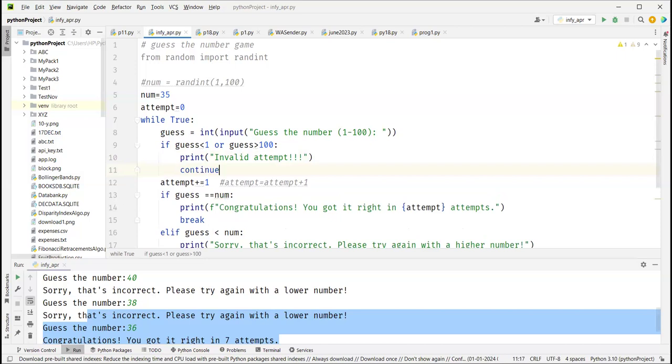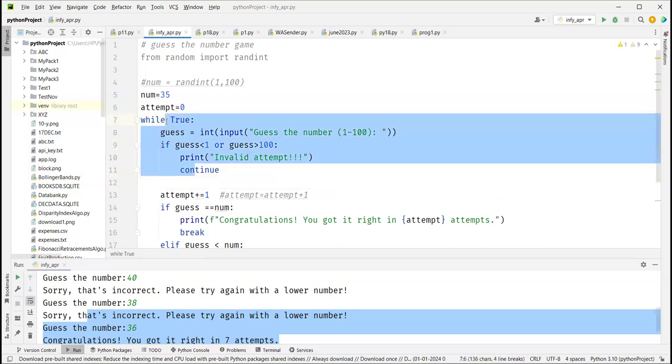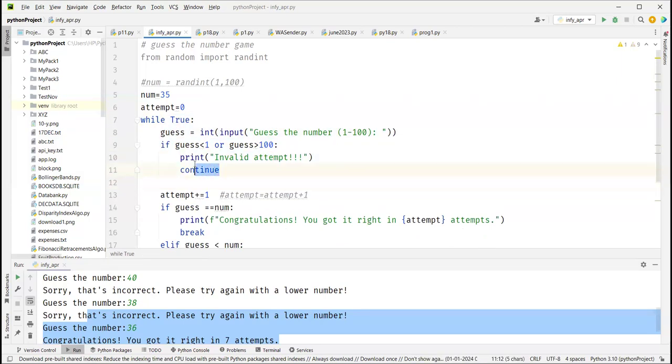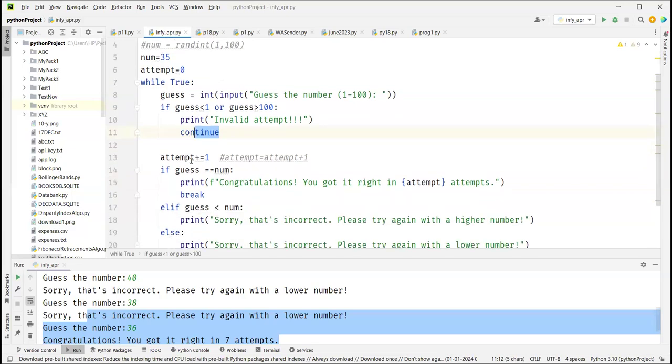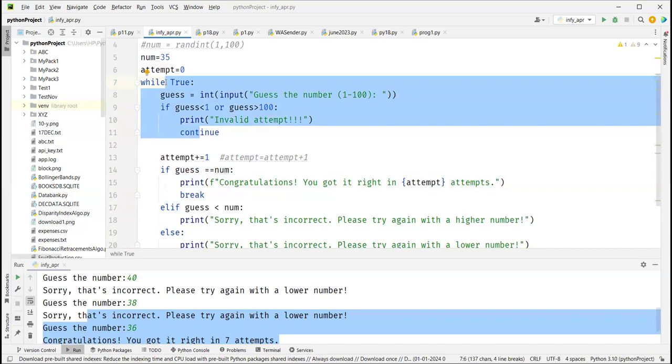What continue does, so there's a difference between continue and break. Break will break the loop, right? It will throw you out of the loop. It will break the loop, and the loop will no longer exist. Continue will not break the loop, but it will take you to the beginning of the loop. The moment you see continue, you will not go further down. You will go back to the beginning of the loop.